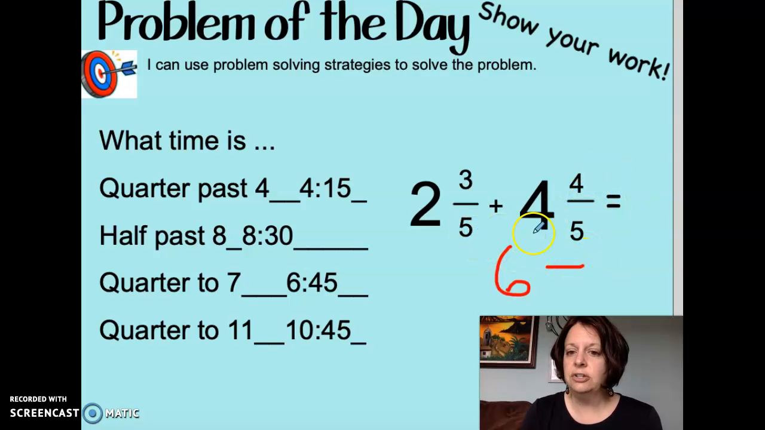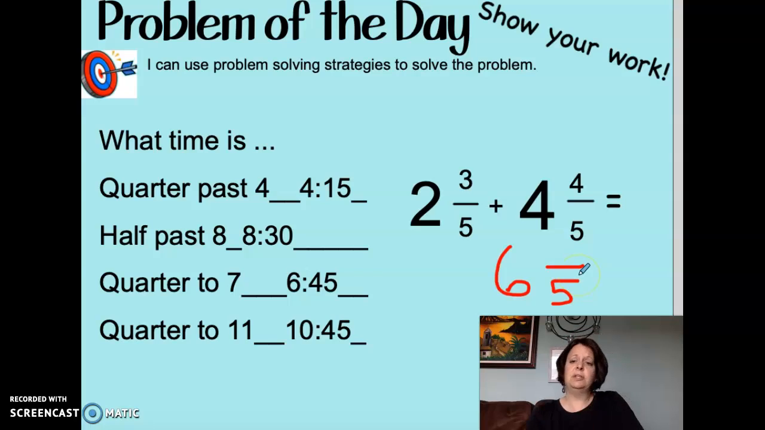Now, since our denominators are the same, that makes it easier for us, so we just keep it. So that'll be 6 and something fifths. So then all we need to do is add the 3 and the 4. So what we get is 6 7/5. But 6 7/5 is an incorrect way to write it.